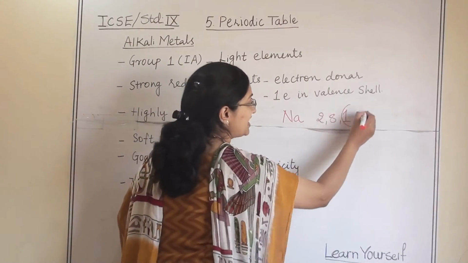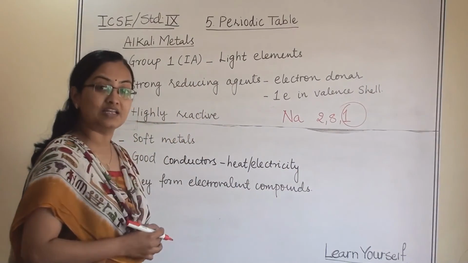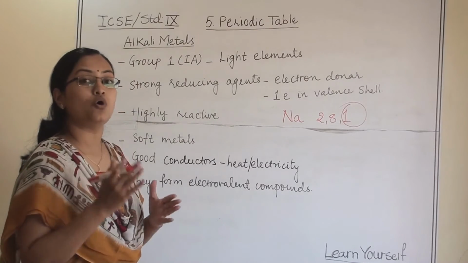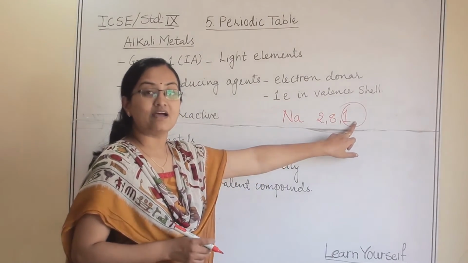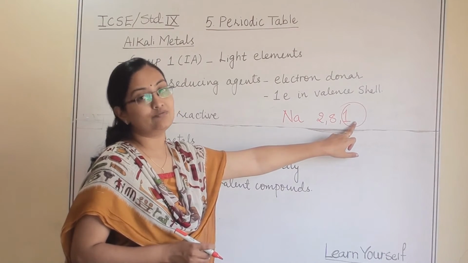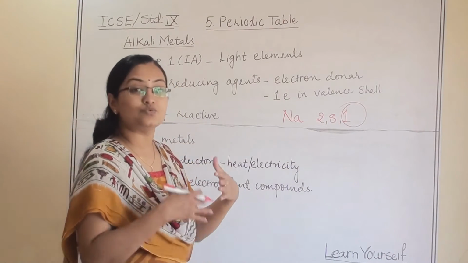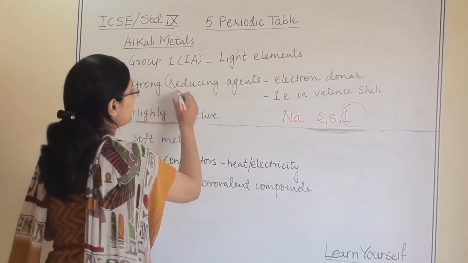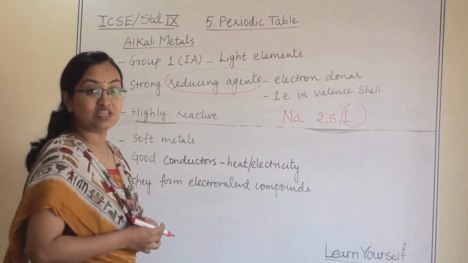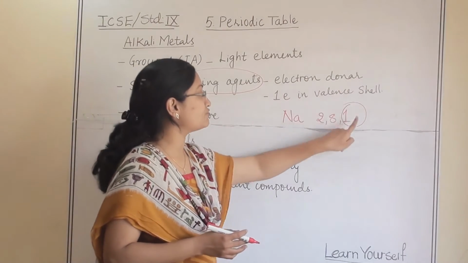Its valence shell consists of 1 electron, and so on for all the alkali metals, they are having 1 electron in their valence shell. So it is very easy to donate that 1 electron. That's why they are good reducing agents as well as electron donors.